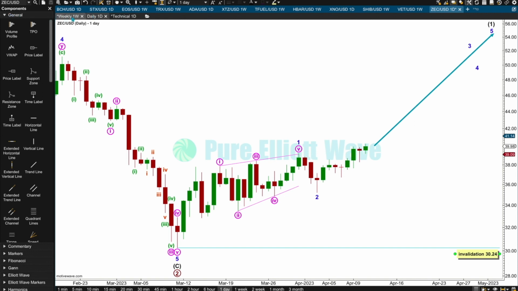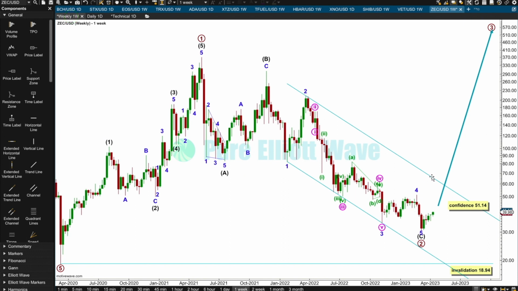This is my bottom line for ZCash: I want to see this trend line breached. I want to see first this confidence point passed, but for me, I want to see a full daily candlestick above this channel, a green candlestick not touching this trend line. If that happens, then I would have confidence in this Elliott Wave count. While price is below this trend line, this wave count comes with the strong caveat that there is only a little support from technical evidence that this low is to be sustained. There's not enough support for me to have real confidence in it.